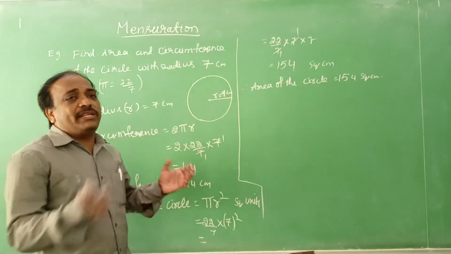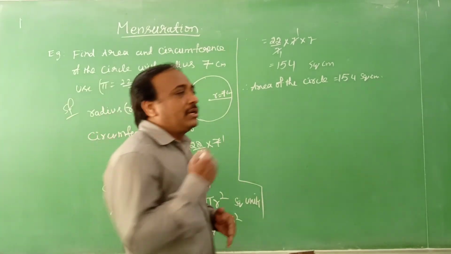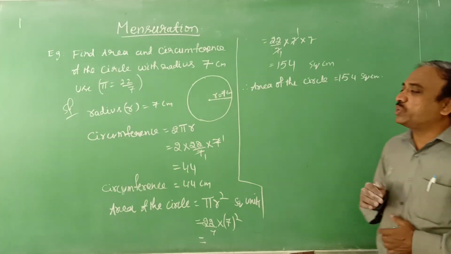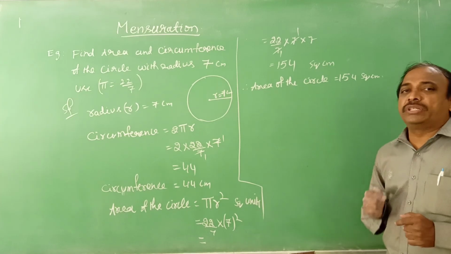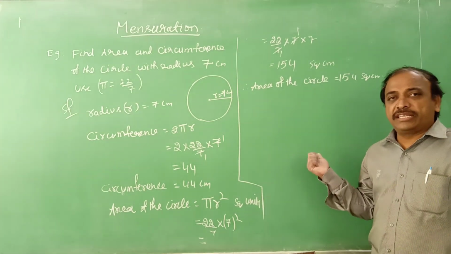Okay, so this is how we substitute the radius value. For the pi value we take 22 by 7, or else if they mention pi is equal to 3.14, then definitely you have to use 3.14. Is it clear, students?